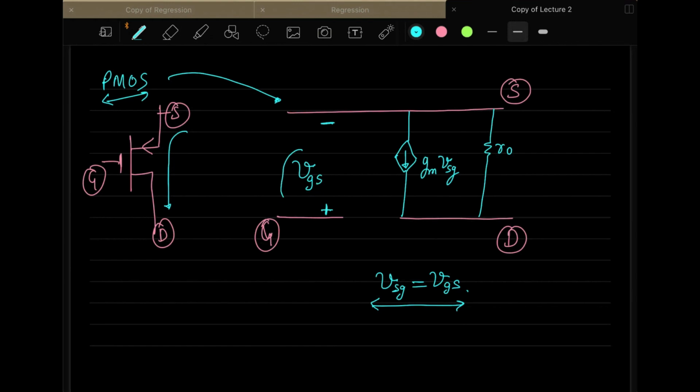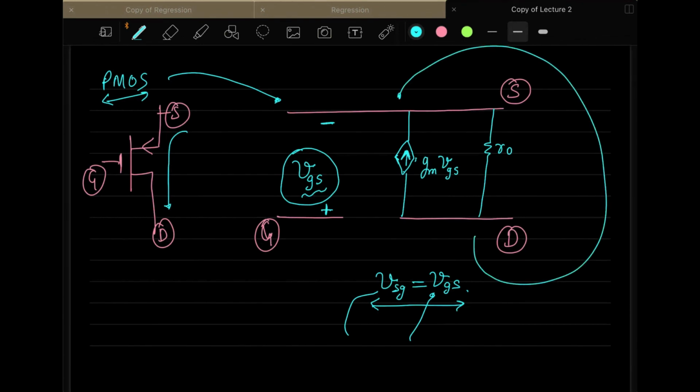And if this becomes VGS, because I am replacing VSG by VGS, then this also becomes VGS, and we will move this as VGS here and rewrite it like this. I think most of you will agree that if I make it VGS, the current source will move upwards. The direction of the current source will be like this now. So if the direction of the current source is going up, then you can flip this around by 180 degrees vertically.